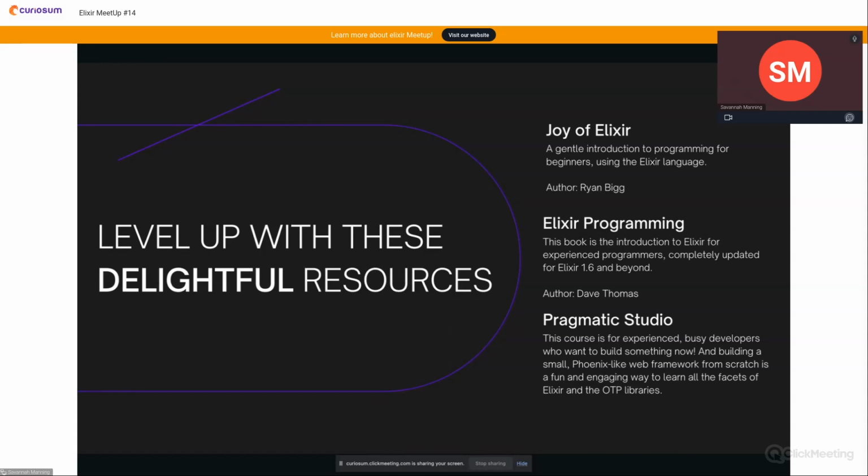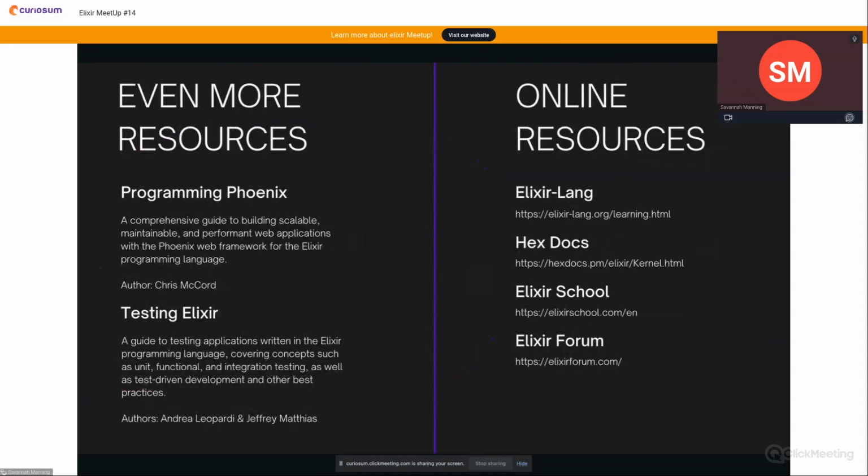Second, Pragmatic Studio is more of an applied approach. So this is a video course, and it's definitely more advanced, and they move very quickly. But if you already have the syntax down and generally get a lot of the concepts, then you end up building a Phoenix-like web framework from scratch, which is really cool. Even more resources, some honorable mentions in here. Programming Phoenix is a great book, so if you're interested in the Phoenix web framework, then I highly recommend reading that. Testing Elixir, if you're interested in testing Elixir, which I highly recommend you being interested in, is a great book to do that.